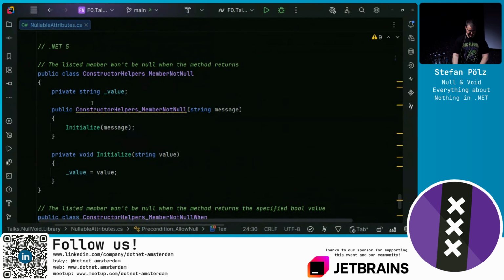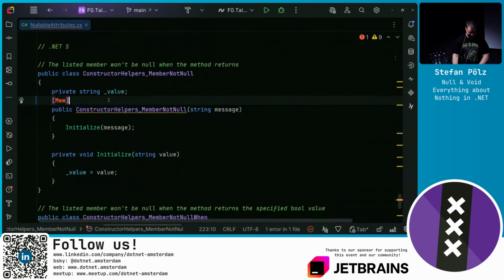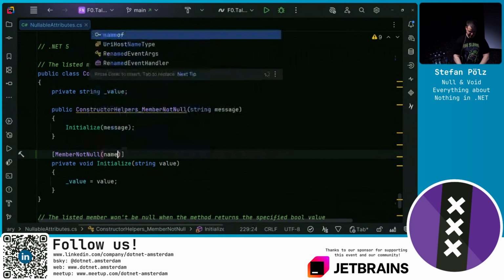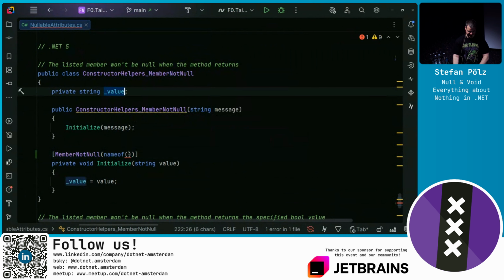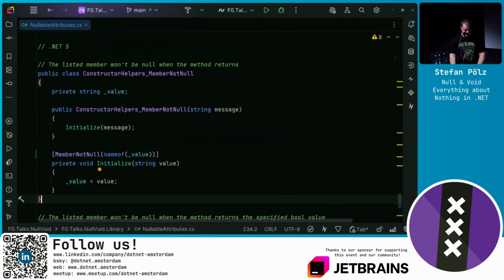because the compiler doesn't dynamically flow all the invocations. So again, we can help the compiler by adding the attribute on the constructor. We can help the compiler and say, hey, when this method is invoked, these members are not null. So let's pass a nameof to the value. Well, we could also use just a string, but to make it refactoring safe, I like to use the nameof.